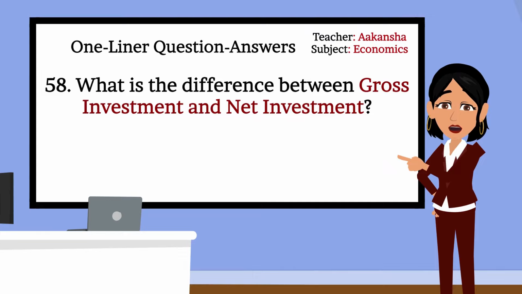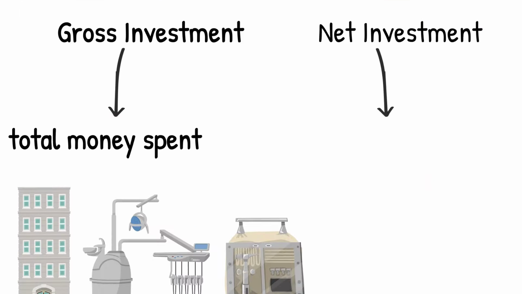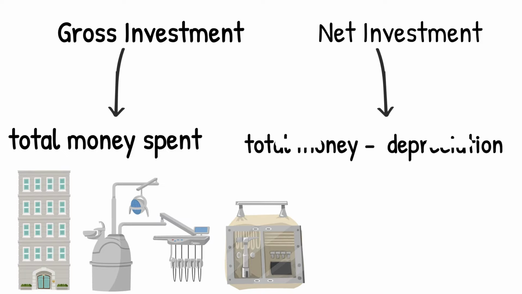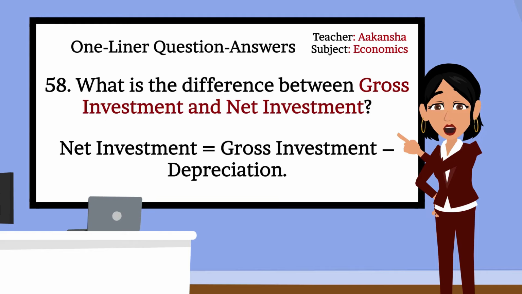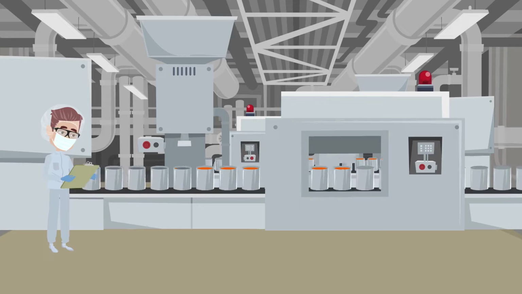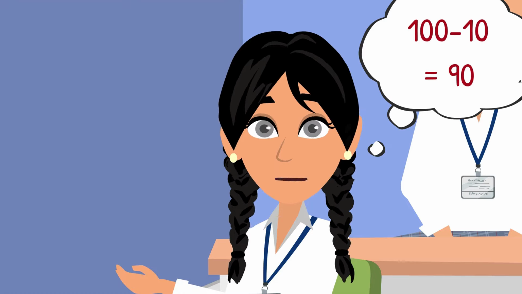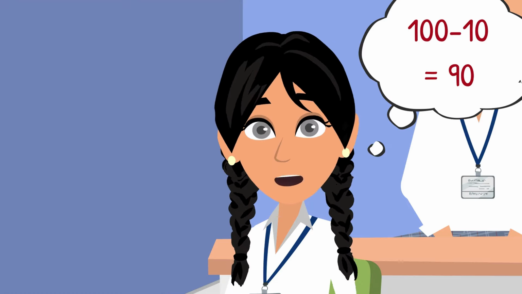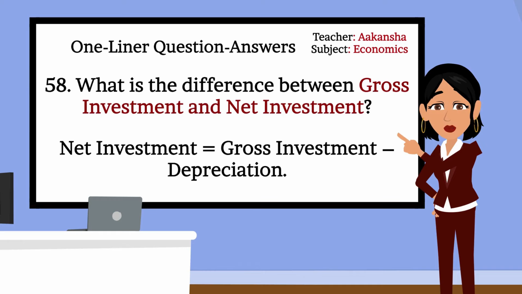58. What is the difference between gross investment and net investment? Gross investment is the total money spent on new buildings, machines, and tools. Net investment is what's left after subtracting depreciation, wear and tear. Correct. Net investment equals gross investment minus depreciation. Can you give an example? If a company buys machines for 100 crore rupees but 10 crore rupees worth of old machines wear out, net investment equals 90 crore rupees. Good. Let's move to next question.